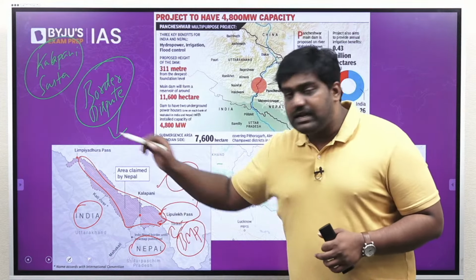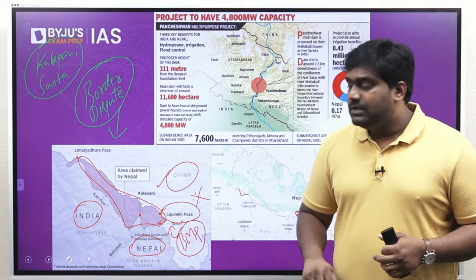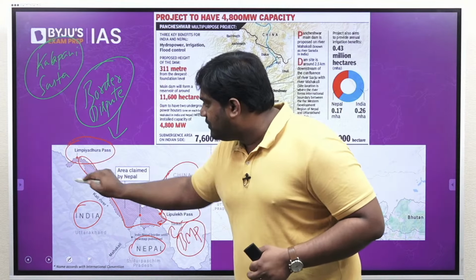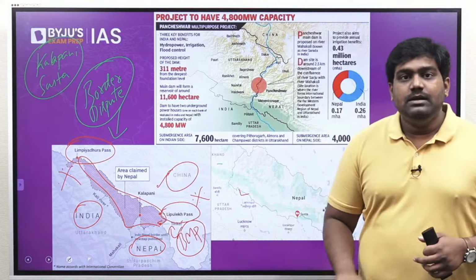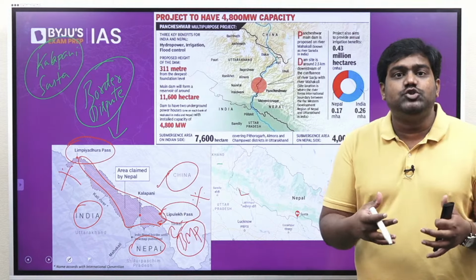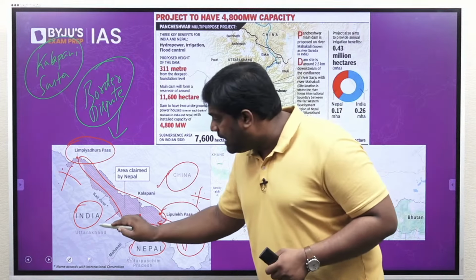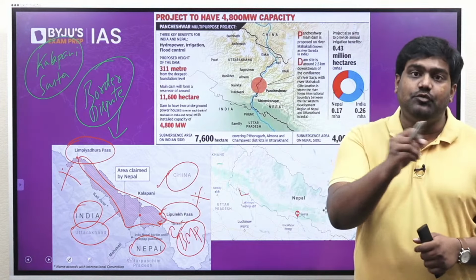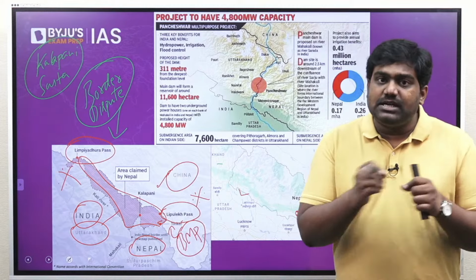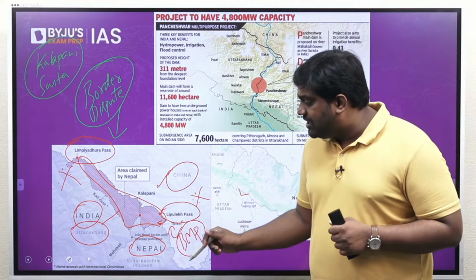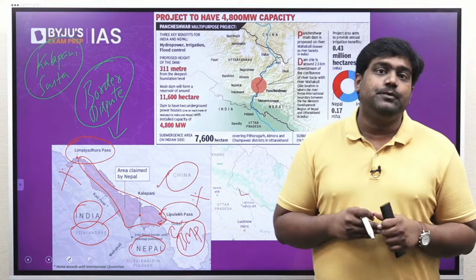This region you see here, the Kalapani, includes the Lipu Lake Pass. It also includes another important pass over here, the Limpi-Adura Pass. This whole region belongs to India. India has administered this region since independence as part of the Pithoragarh district of Uttarakhand. But Nepal has a counterclaim. It has been claiming this region, but it was always a minor dispute.